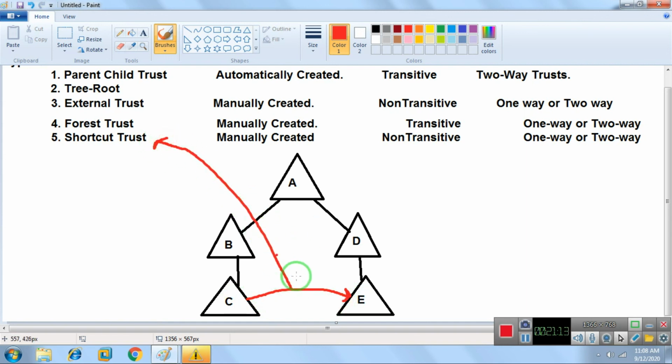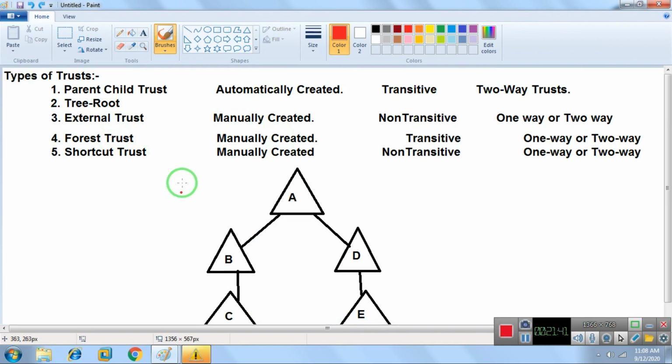So if I create a trust between C and E, what happens? C accesses E directly, so the authentication time is improved and users can easily access domain E. This is the way we can use a shortcut trust. And this is how we can use the trust relationships in AD; these are the types of trust.